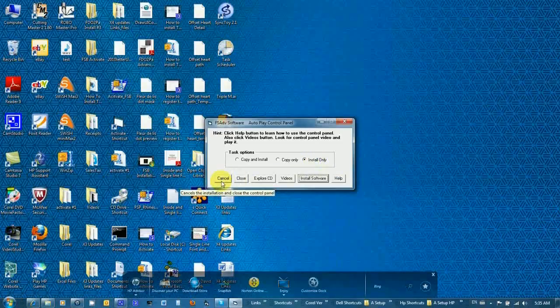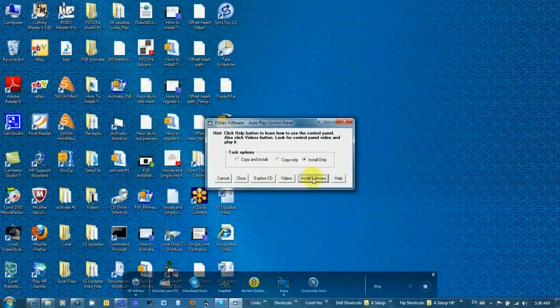Cancel button will cancel the installation and close the control panel. Close button will terminate the control panel. Explore CD button displays the contents of the CD, and you can play or open a file using an associated program to run or open the selected file. Videos shows the video files in the CD, and you can also run the videos using a media player that is in your computer.